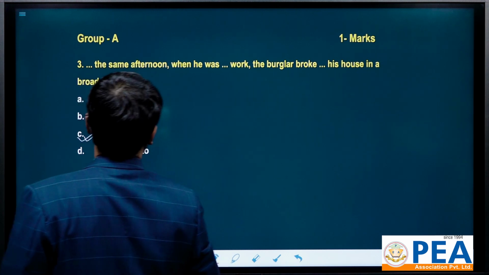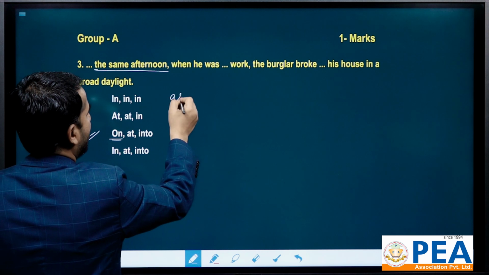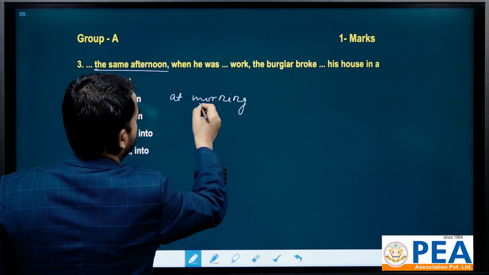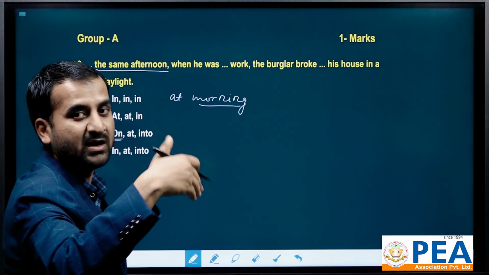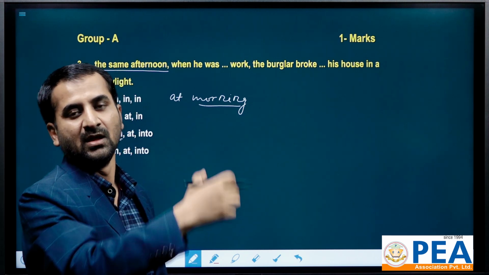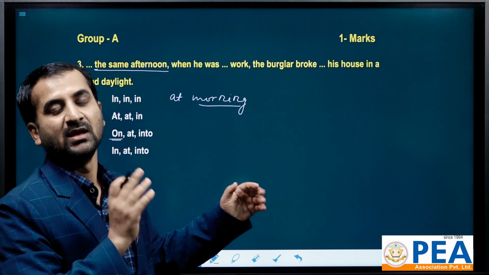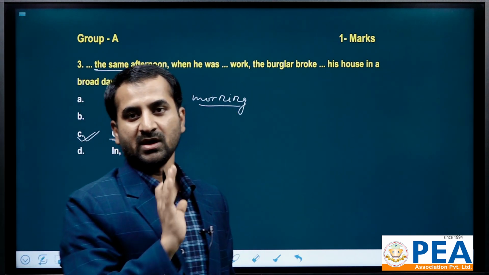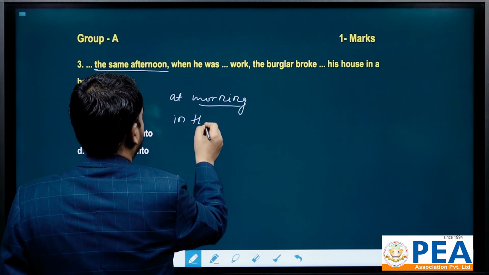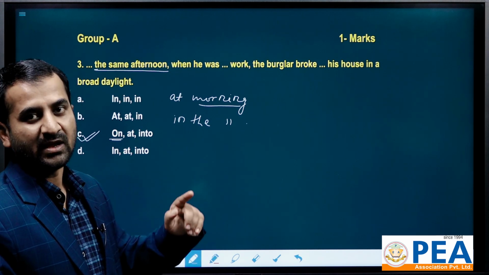How? Here see, when we are talking about what happens in the morning, when we are talking about a phase of a day, phase of a day means like morning, noon, afternoon, night, midnight, evening, sunset, sunrise. These are the phases of a day, and when we use "at" before them, it becomes only "at morning", simply we say she met me at morning. But when we use "in", it becomes "in the morning". She met me in the morning.